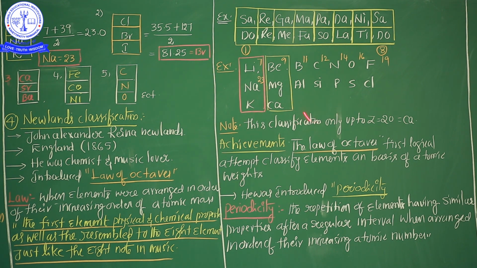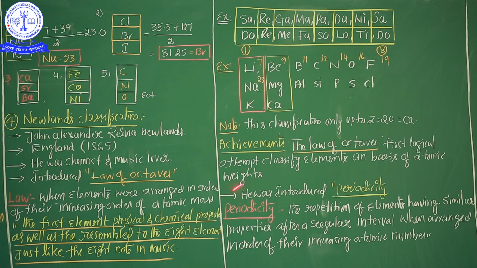Once again, see, Mr. John Newlands arranged the elements in increasing order of their atomic masses, and the first element resembles the eighth element in properties. It's clear? And the classification was based on musical notes, Indian musical notes or foreign musical notes also. So why is it called the law of octaves? Because the first element's physical and chemical properties are similar to the eighth element.